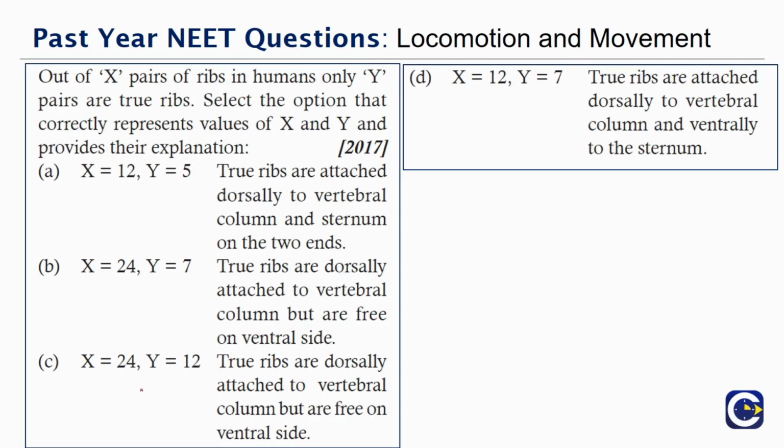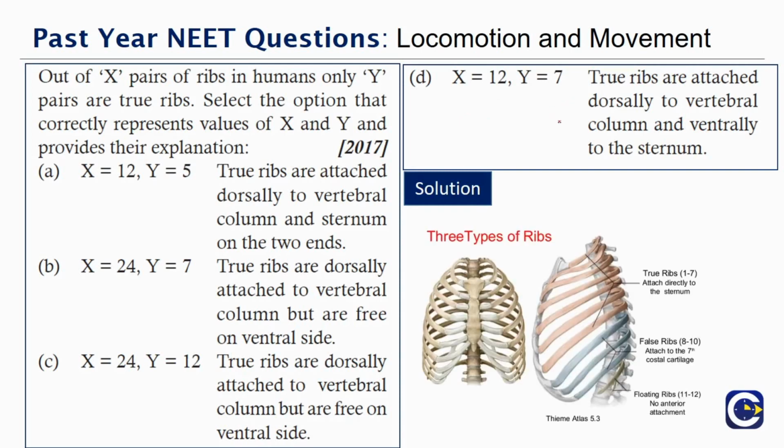X is equal to 24, Y is equal to 12. True ribs are dorsally attached to the vertebral column but are free on the ventral side. True ribs are X is equal to 12, Y is equal to 7. So true ribs are attached dorsally to the vertebral column and ventrally to the sternum. So let's look at the solution.